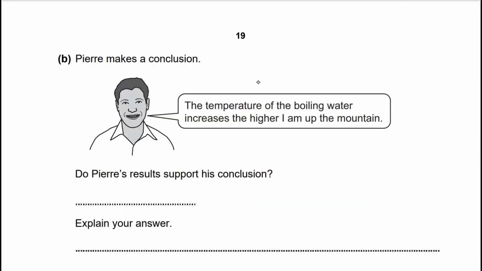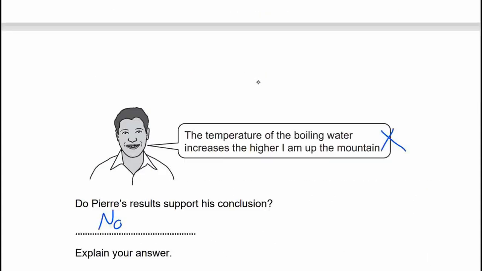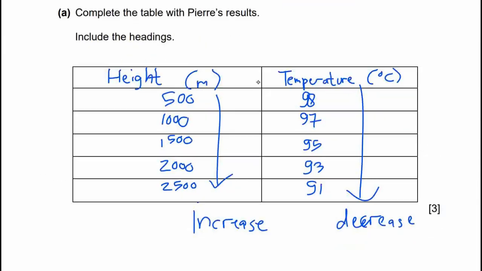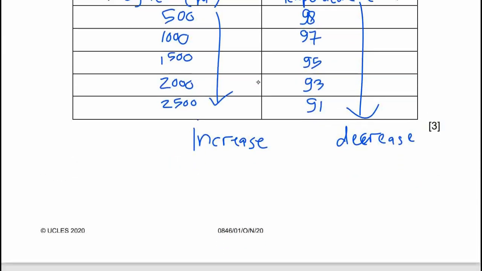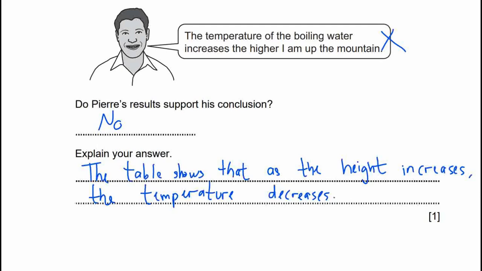So the conclusion is not correct. The temperature decreases. Do Pierre's results support his conclusion? No. From the table, as the height increases, the temperature decreases.